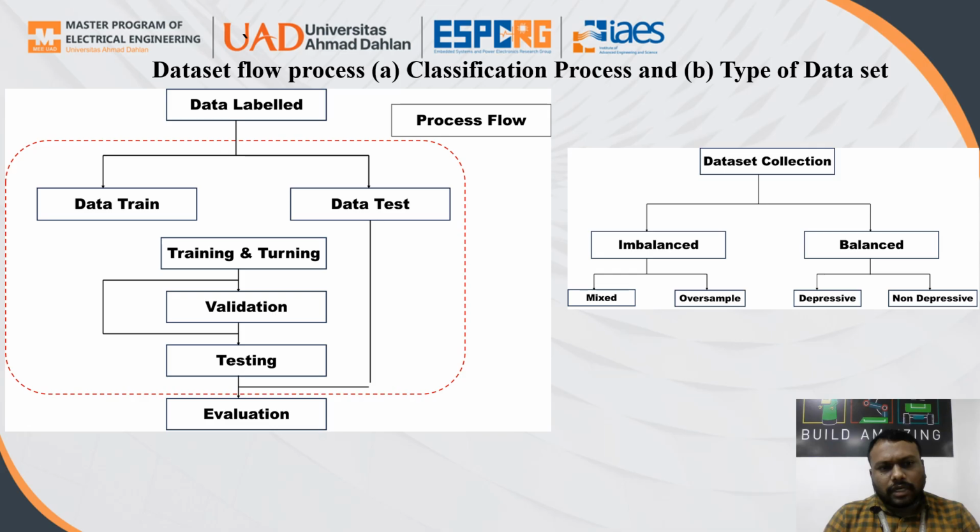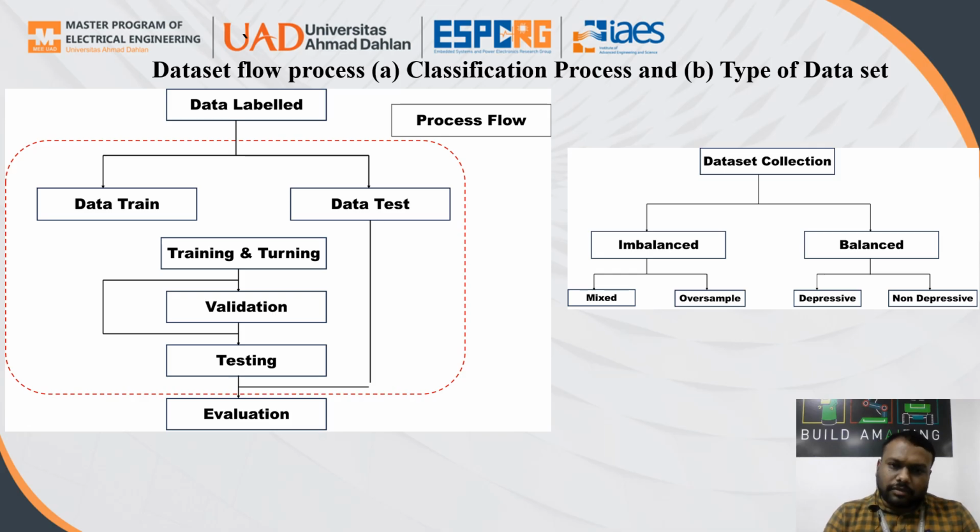Before that, the dataset discussion. The dataset will generally work with labeled data. So the flow of the work with the data: we divided it into data training and data testing. Training data will be applied to the next level of training and tuning, next to validation. After the validation, testing comes. The testing data will be used for validation or prediction. The classification is different; prediction is for testing purposes. We check our data with it.